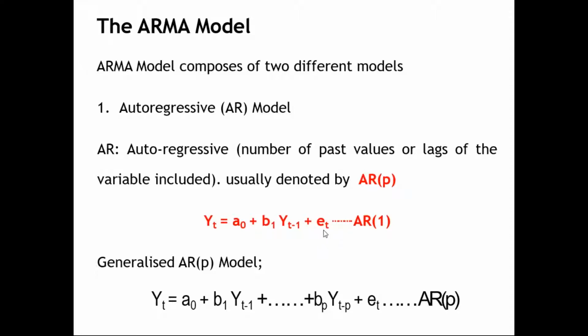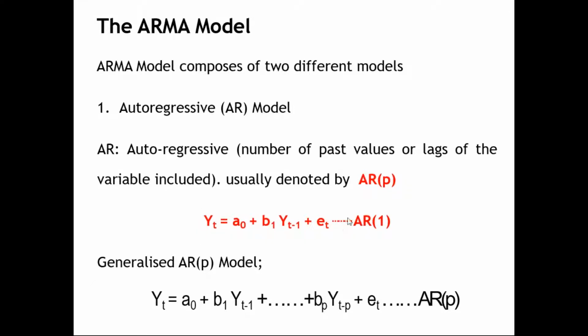Error is the present error. So that is why it is mentioned as Et, not as Et minus 1. So, the present error. Though we use the past information to predict the present information, there may be some missing information, or certain unexplained factors which will still influence the present value of the variable.